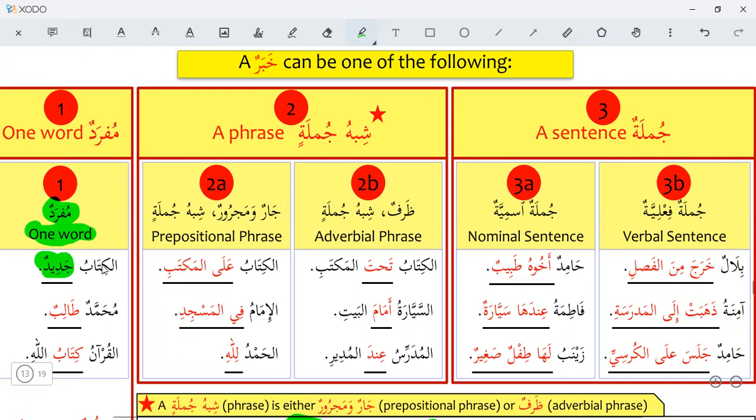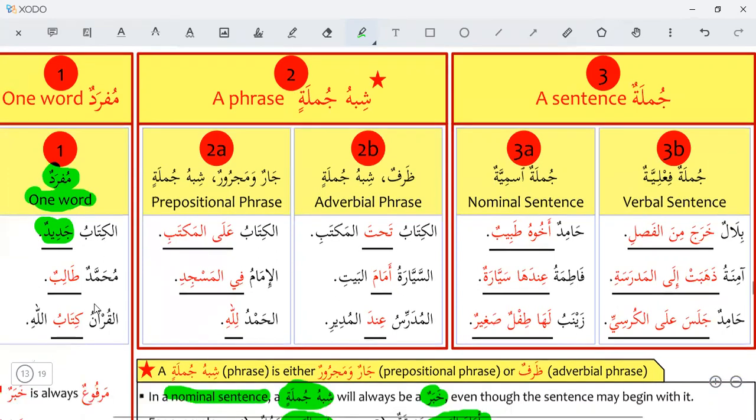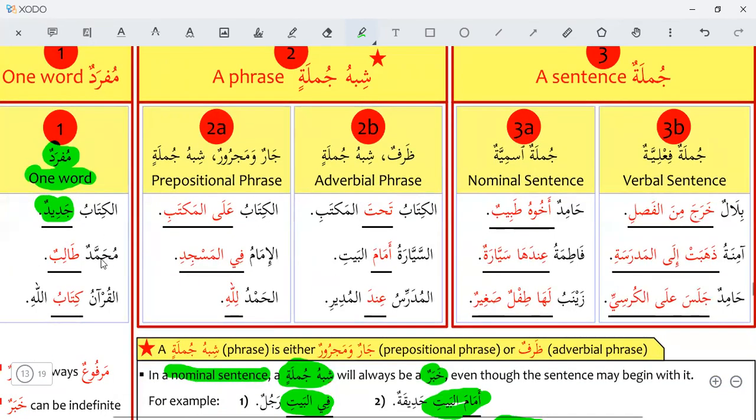Muhammadun, talibun. Muhammad is a student. So Muhammadun is mubtada and talibun is khabar. And khabar is only a single word, one word.